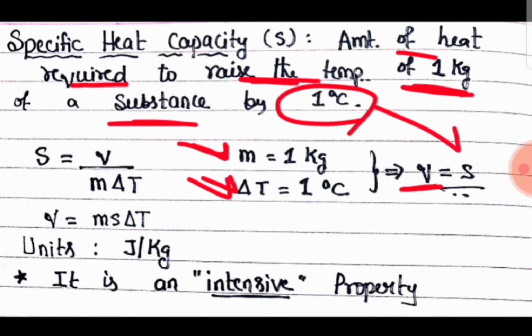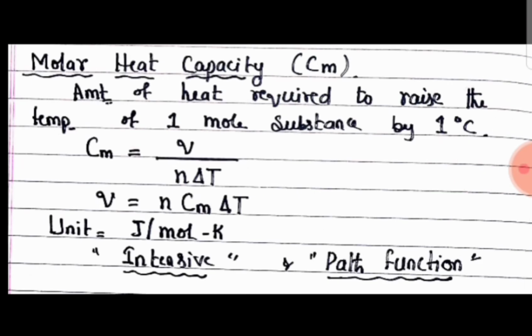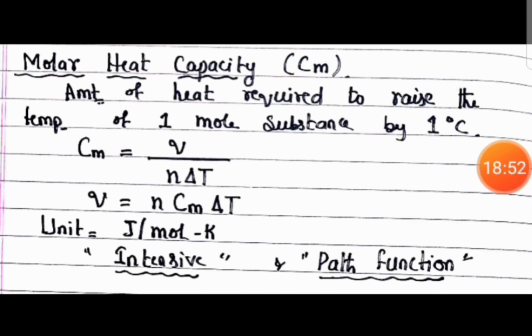That is specific heat capacity. So specific heat capacity S is equal to Q by M delta T. Here heat Q and mass M are both extensive properties. The ratio of two extensive properties is intensive. Remember that. So specific heat capacity is an intensive property. Very, very important question.